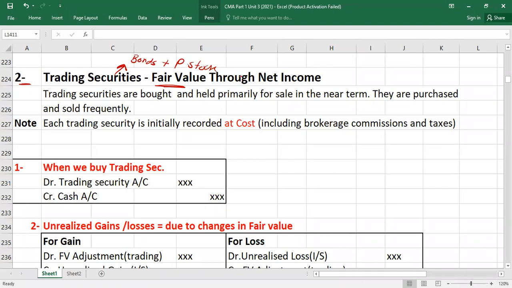He might give you a question of bonds, like maybe you have invested in bonds or you have invested in preferred stock. And it is also called trading securities through profit and loss accounts, or through the net income. Actually, it is the same fair value method, fair value model or method. Same to same, just a slight difference is there.